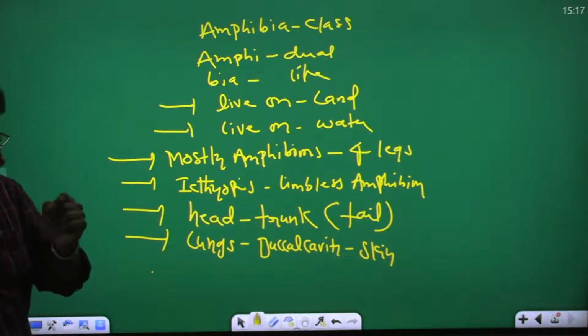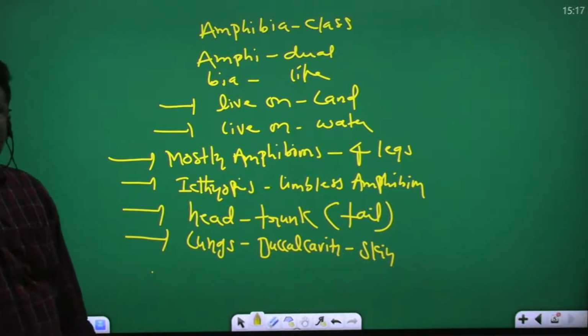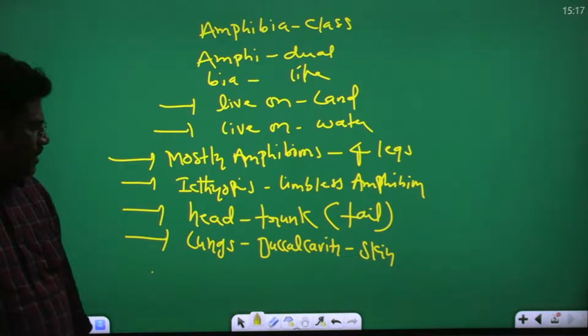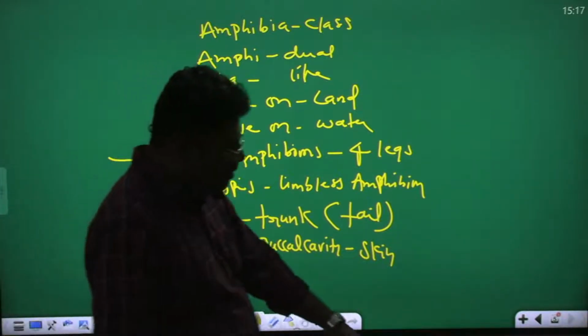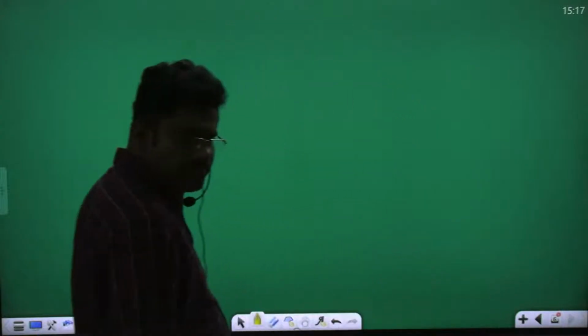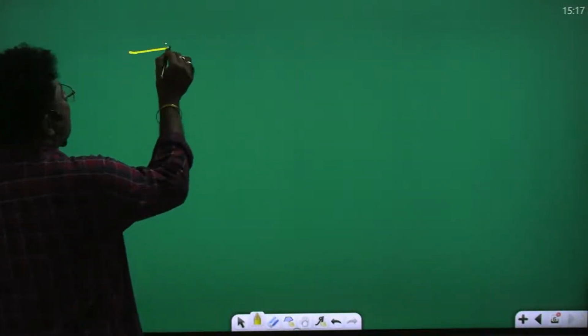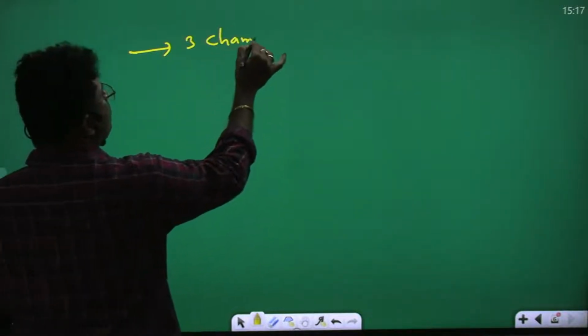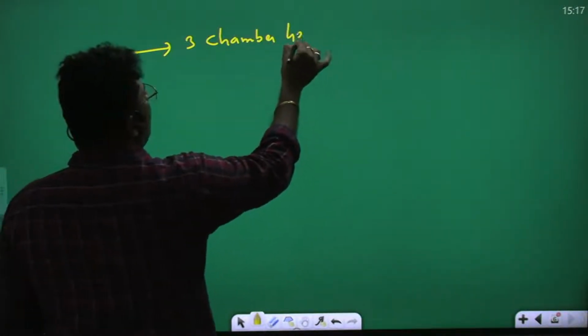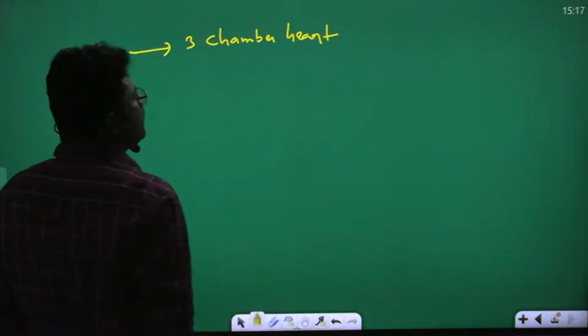Some amphibians also have a tail. Amphibian respiratory organs are lungs, buccal cavity, and skin. So these are the amphibian characters. In amphibia, a 3-chamber heart is present.